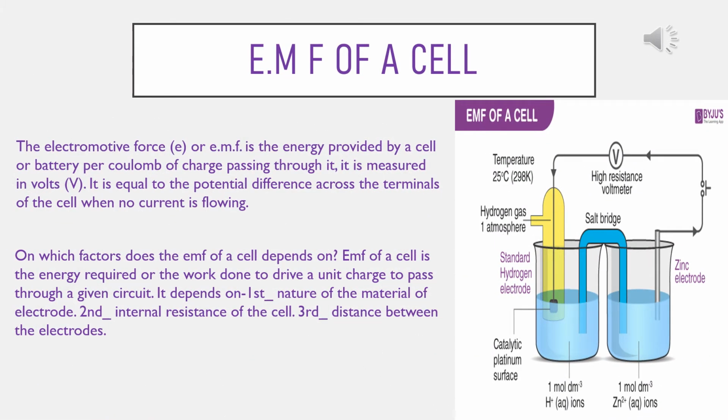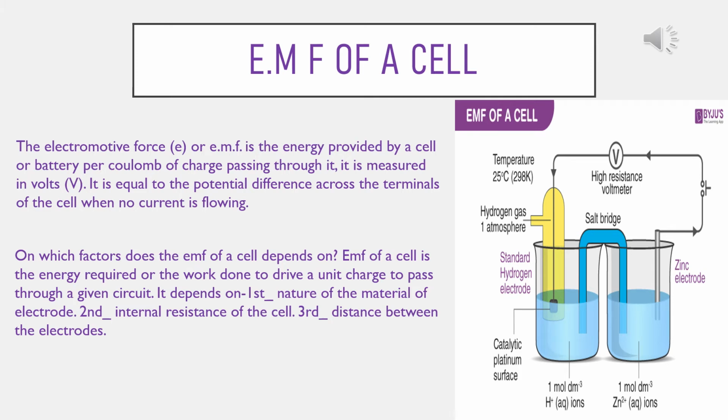EMF of a cell. So an electric cell consists of two conductors of suitable material dipped in an electrolytic solution in a vessel. That means electrodes. An electric cell maintains a constant potential difference between the two conductors called electrodes or terminals by a chemical reaction with an electrolyte to obtain a continuous flow of charge between them. A cell converts chemical energy into electrical energy.